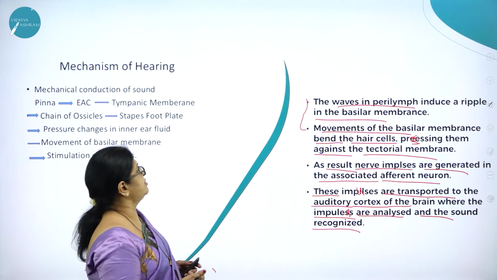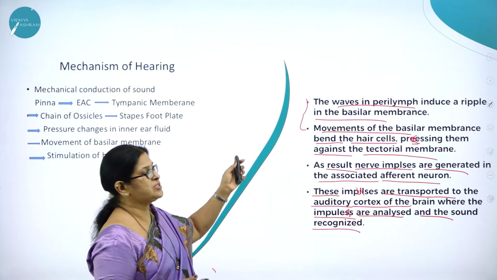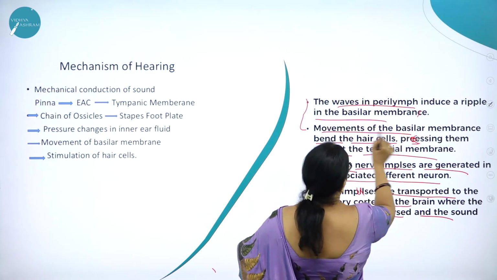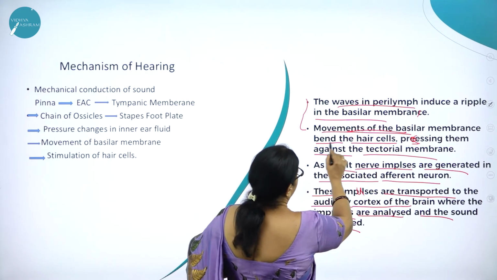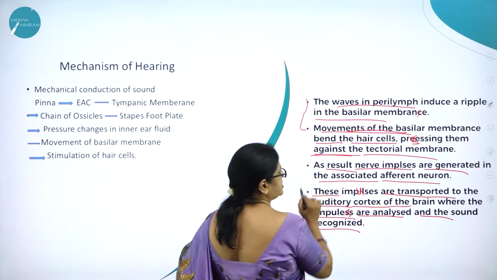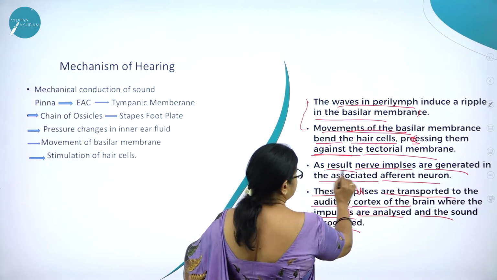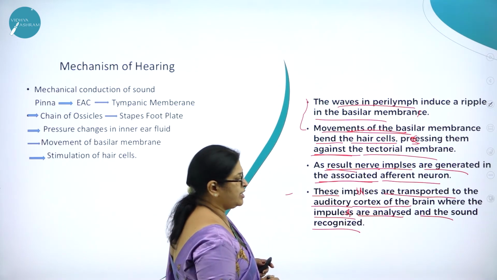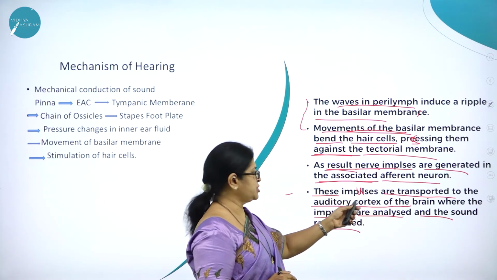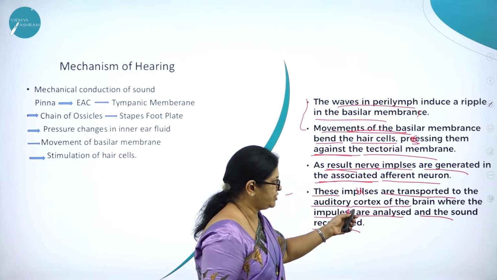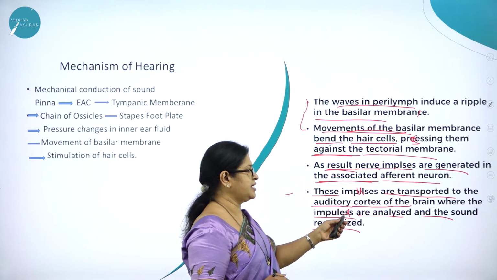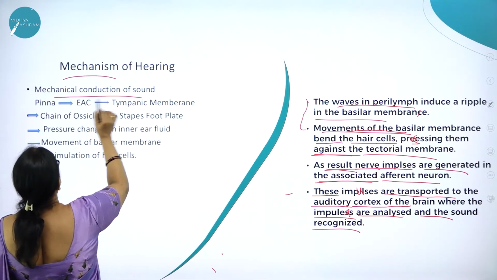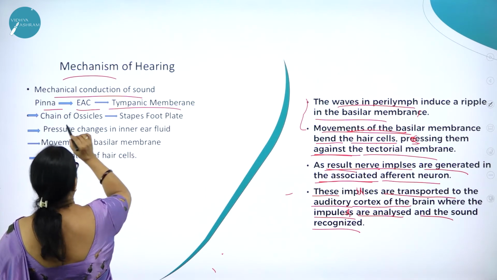So the waves in the perilymph induce a ripple in the basilar membrane. Then movements of the basilar membrane bend the hair cells, pressing them against the tectorial membrane. As a result, nerve impulses are generated in the associated afferent neuron. These impulses are transported to the auditory cortex of the brain, where the impulses are analyzed and the sound waves are recognized.